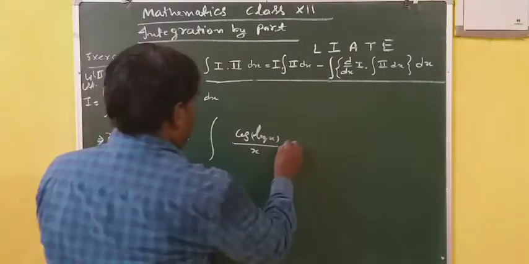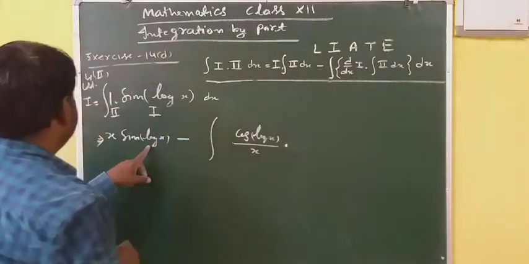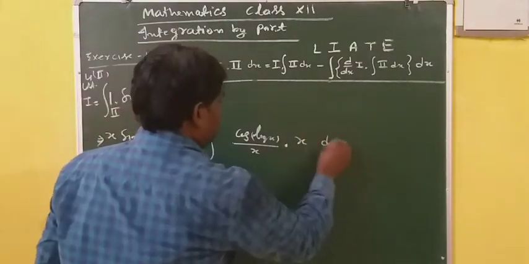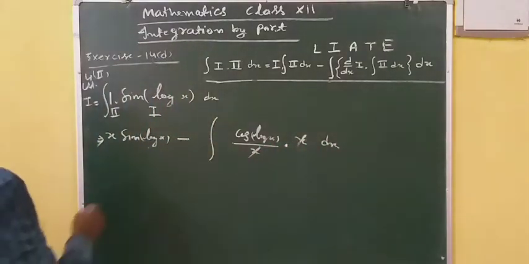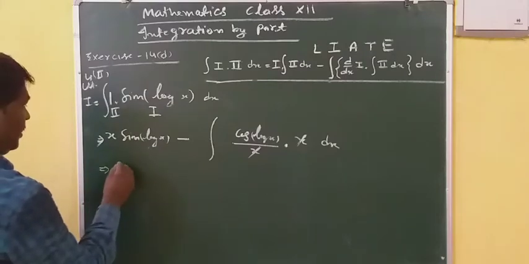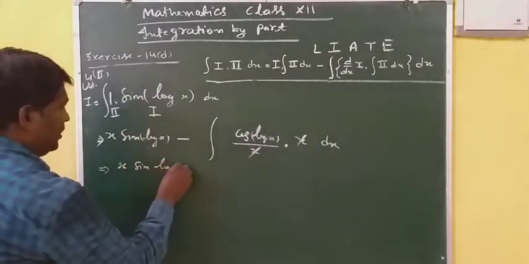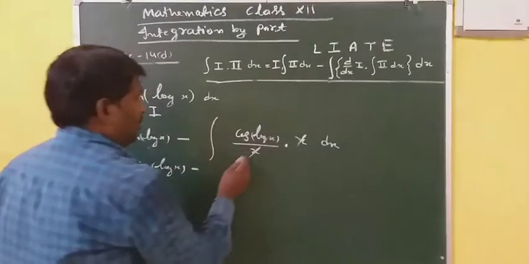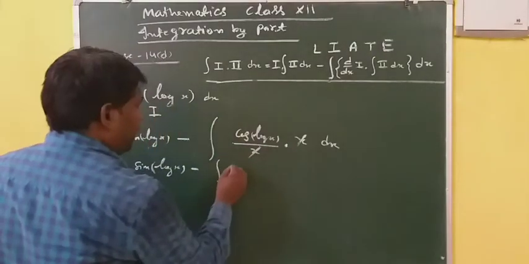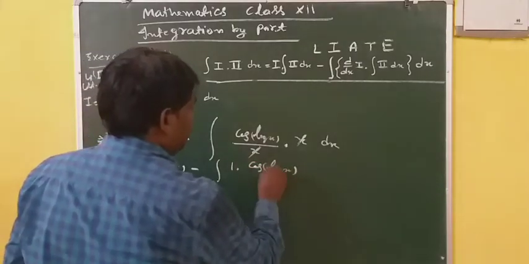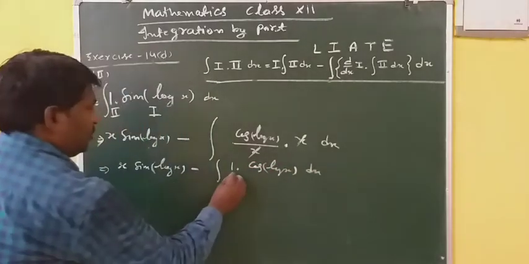Here into integration of second, x dx, cancel out. So it implies x sin log x minus cos log x. Again, just 1 into cos log x: take this as first and 1 as second.